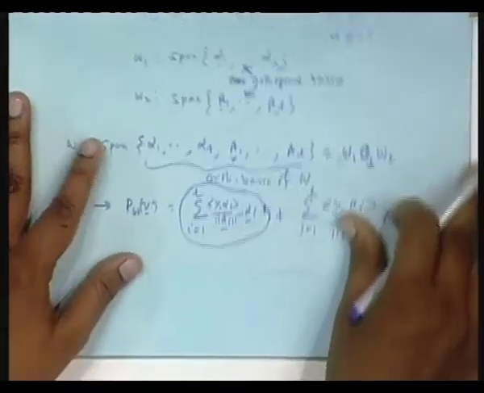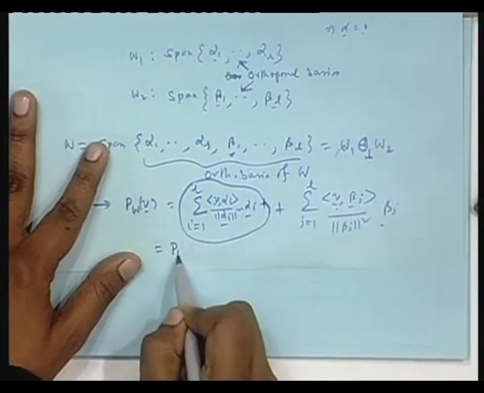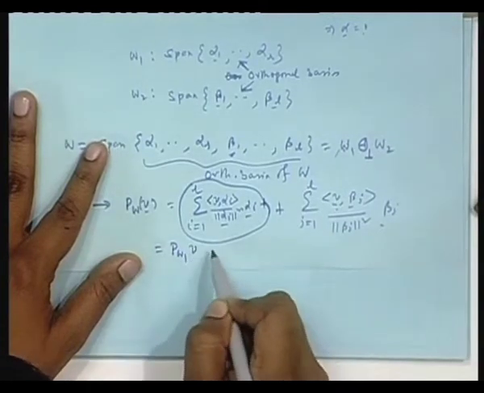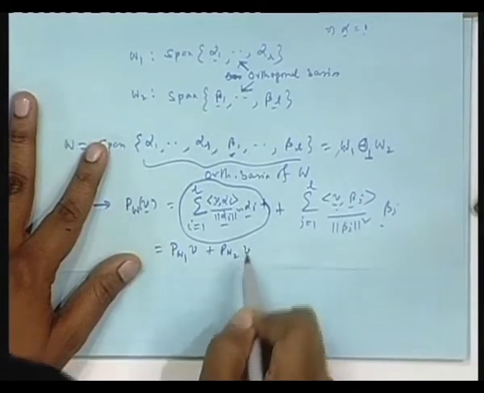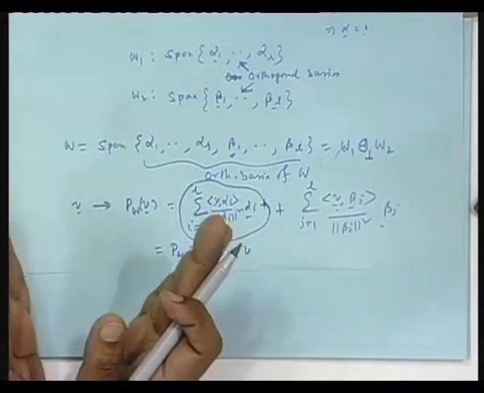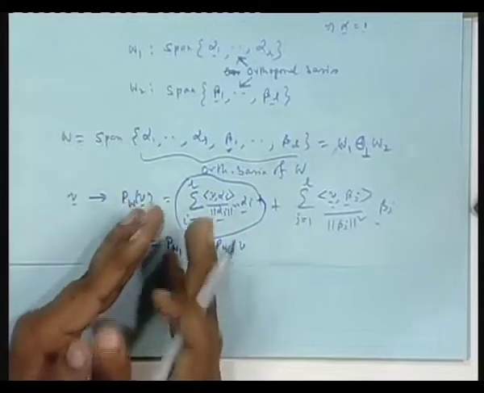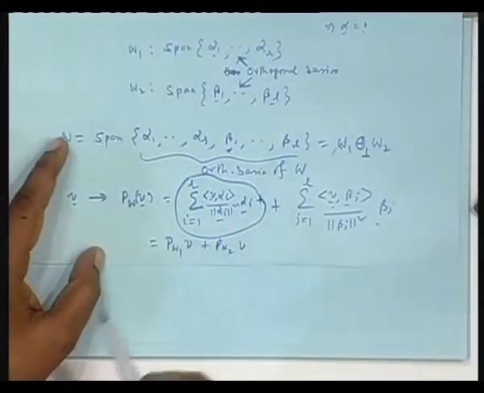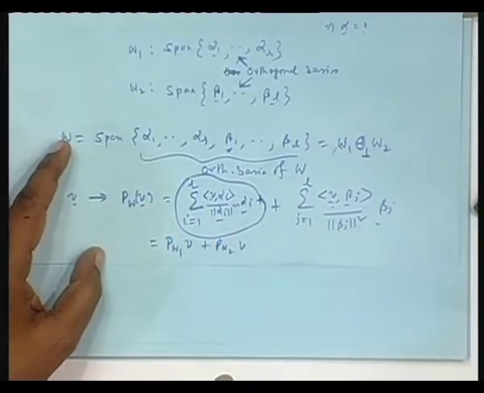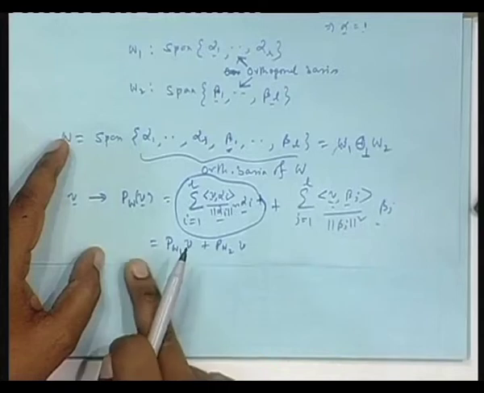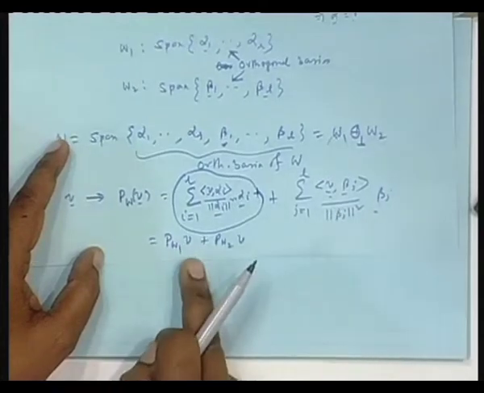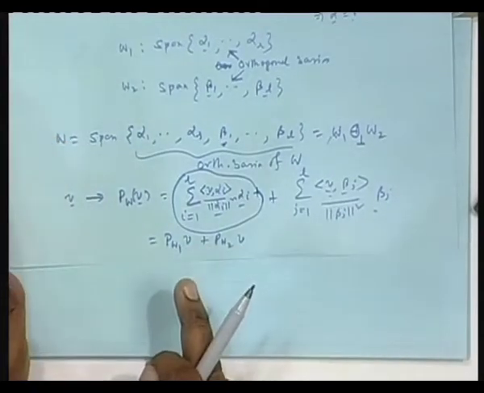That means this is nothing but P W1 V plus P W2 V. This is possible only when the two subspaces W1 and W2 are mutually orthogonal. Please note this, this will play a tremendous role in all the adaptive filter things we develop. The overall projection is a summation of the individual projections, where the two subspaces are mutually orthogonal.